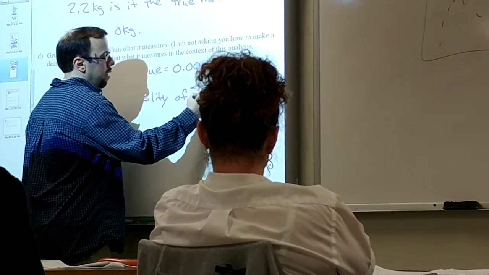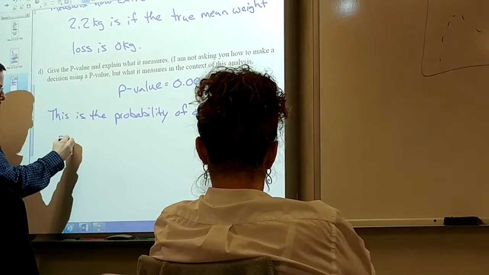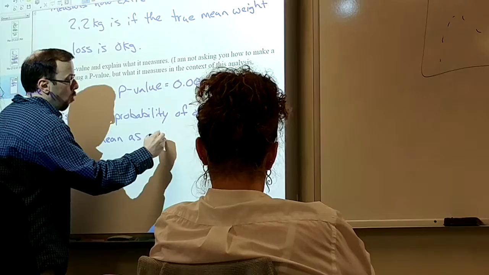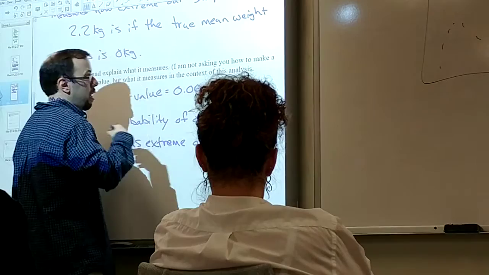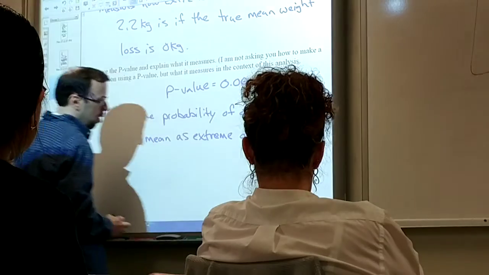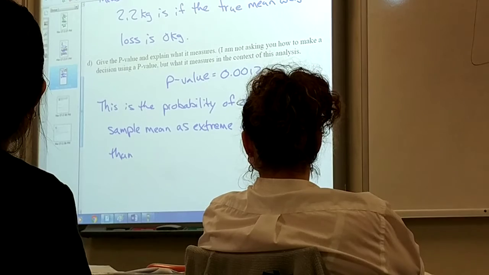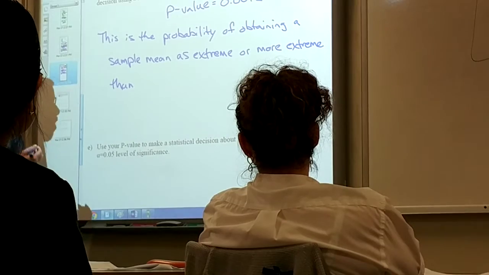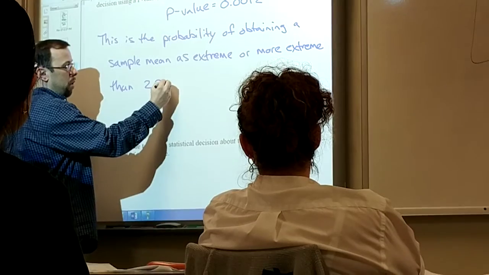of obtaining a sample mean as extreme or more extreme, because it could be even higher, like even higher of a weight loss, or more extreme. Then, instead of just saying the one that we got, I would actually put what we got. The sample here was 2.2 kilograms. So this p-value is the probability of getting a sample of weight loss of 2.2 kilograms or more extreme.